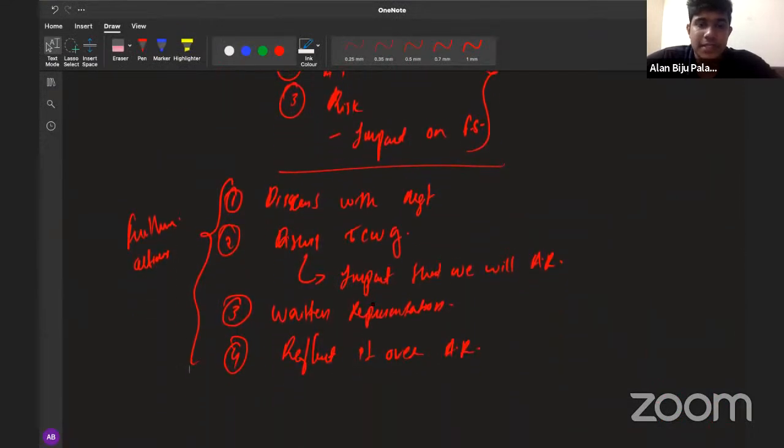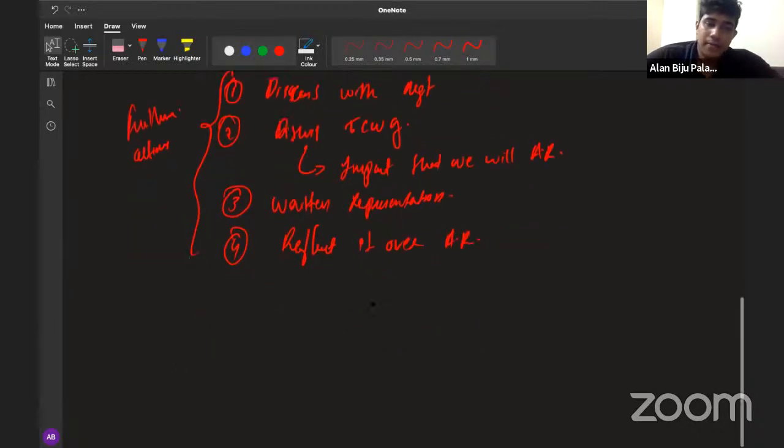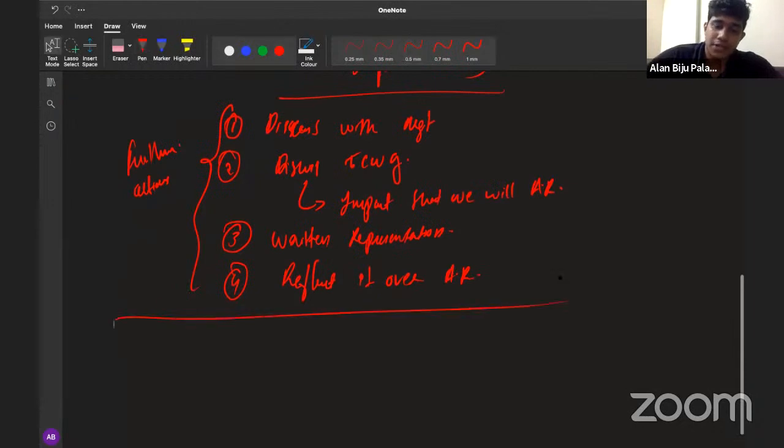First of all, we will be discussing these matters with the management. Then we will be discussing these matters with those charged with governance to show the impact that will create over the auditor's report. We will be providing written representations. And finally, we will also reflect it in the auditor's report if they are not willing to correct the misstatements. All right. So this was the first two parts of the question.